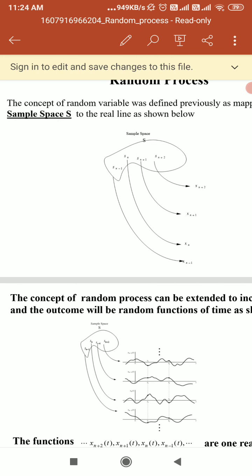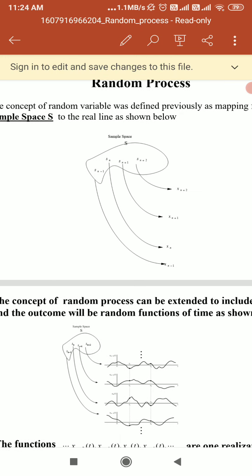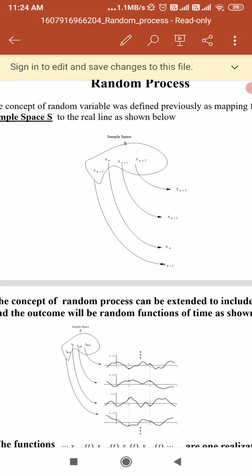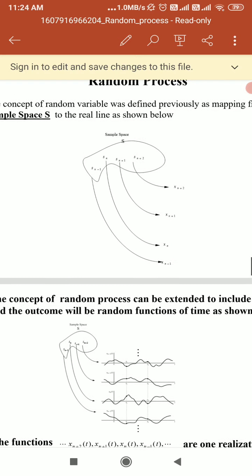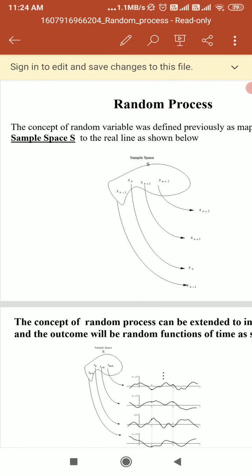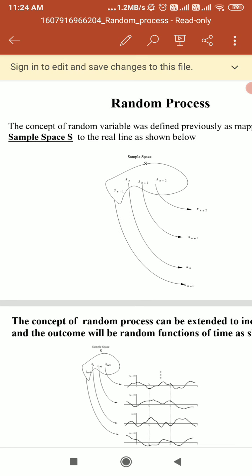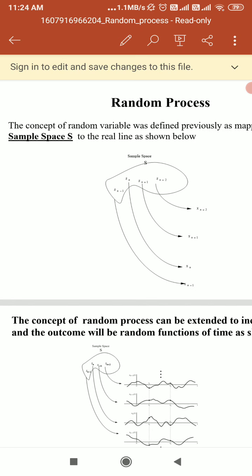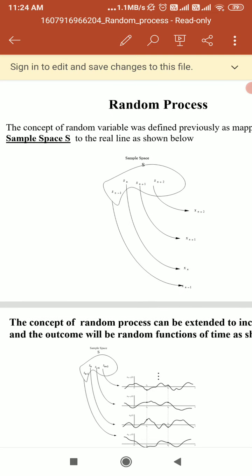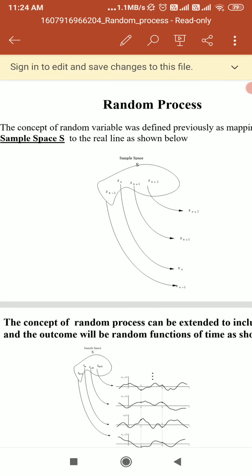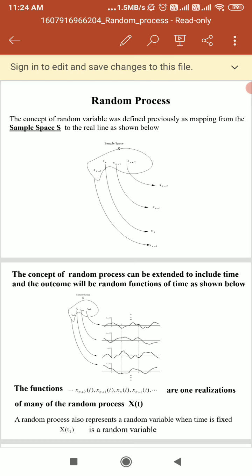If we take the sample space S and different samples like Sn minus 1, Sn plus 1, Sn plus 2, then the random variables are x of n minus 1, x of n minus 2, x of n plus 1, like this. Here we are giving the function of time to the random variable.